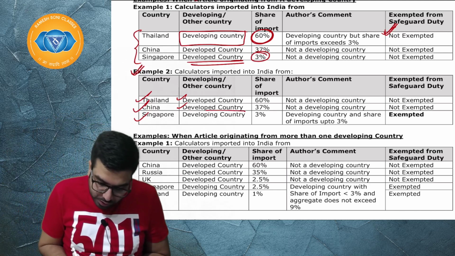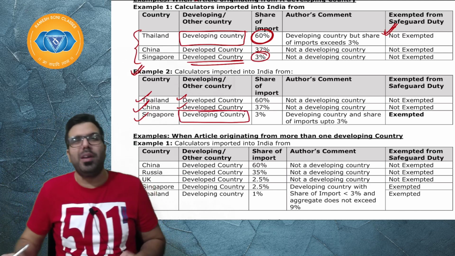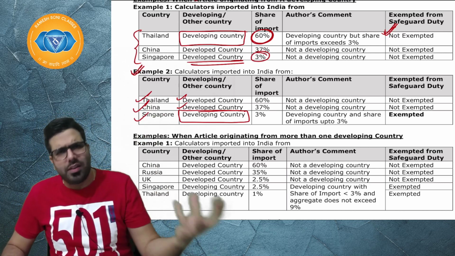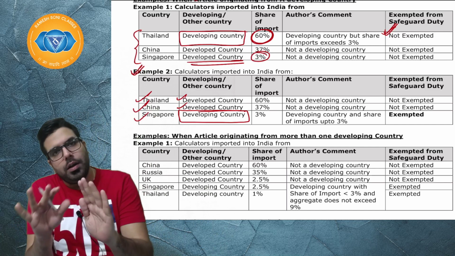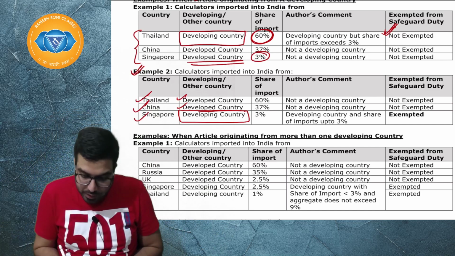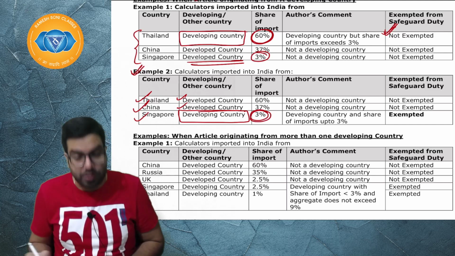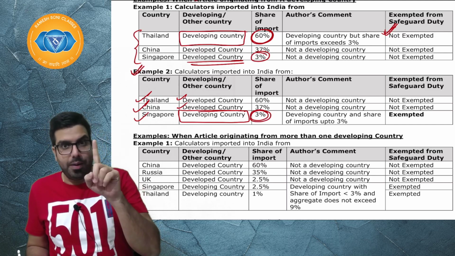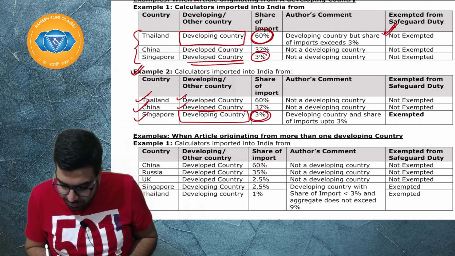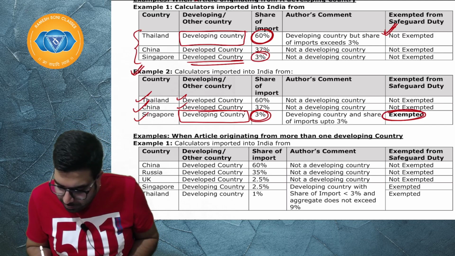But if it is imported from a developing country, a country which has been notified as a developing country, not a very developed country, and the share of import is 3%, then both the criteria are satisfied. Developing country plus share of import is 3%, then safeguard duty will not be levied, it will be exempted.